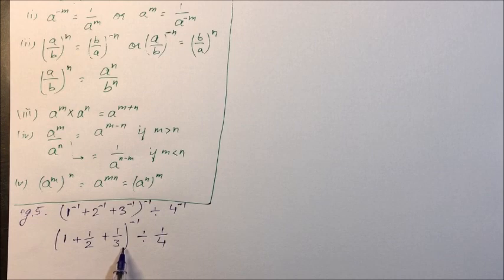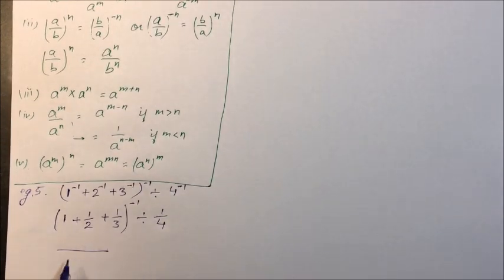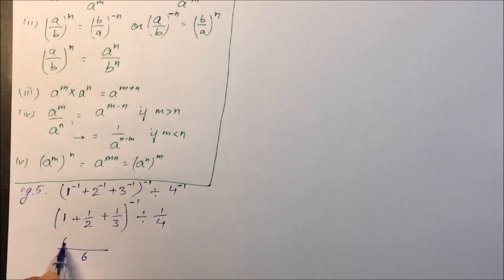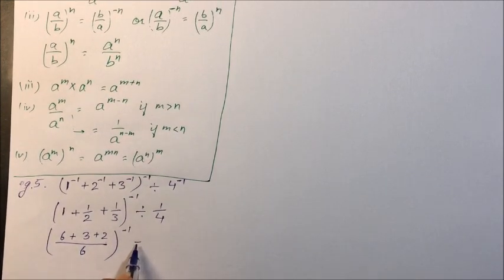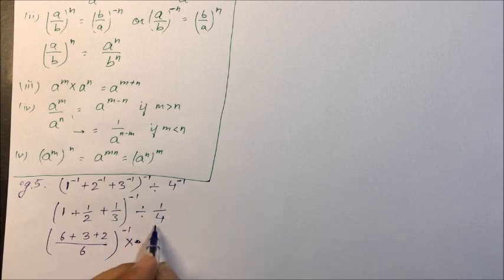Now second step, we will take the LCM. We will solve the bracket first. So LCM is 6. 6 plus 3 plus 2, the whole raised to power minus 1. And divide, if we change the operator, that is multiplication, you have to take the reciprocal, its inverse, it will be into 4.